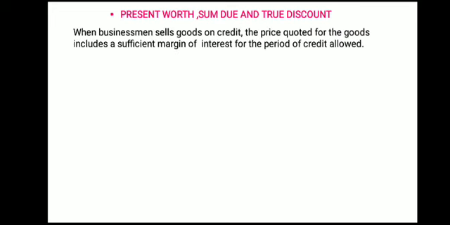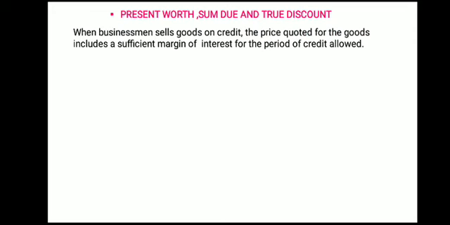Now, whatever concept we are going to see here is related to giving credit of money on buying goods. When a businessman sells goods on credit, if you pay cash, all the problem is sorted.